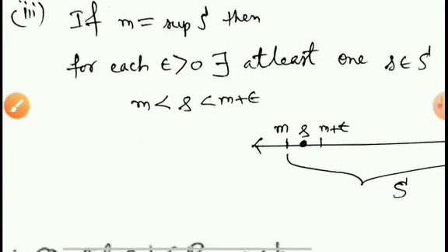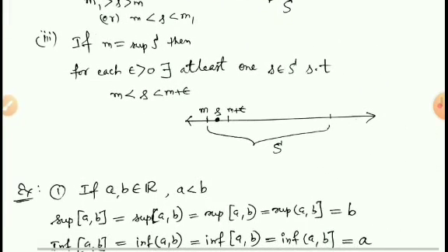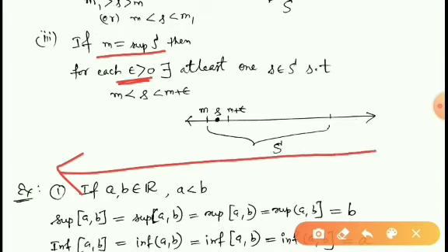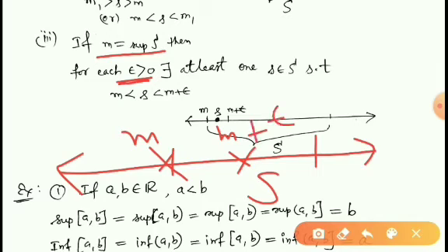In a similar way, if M is the infimum of S and epsilon is a small positive quantity, then you can say that, for example, this is the set S and this is small m and this is M plus epsilon. We can find at least one member of the set S between M and M plus epsilon.